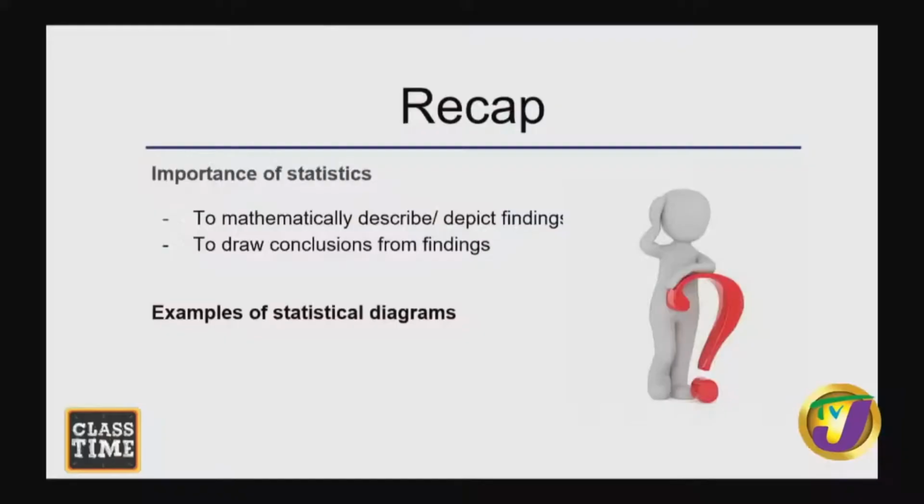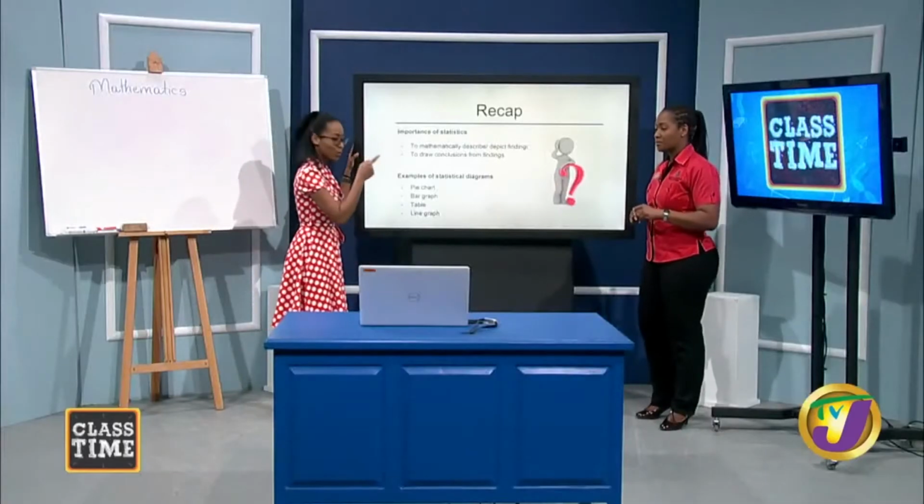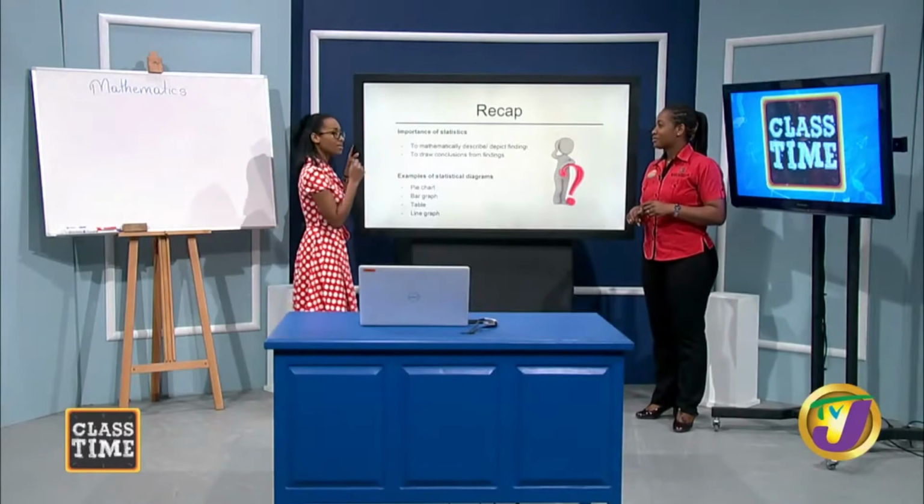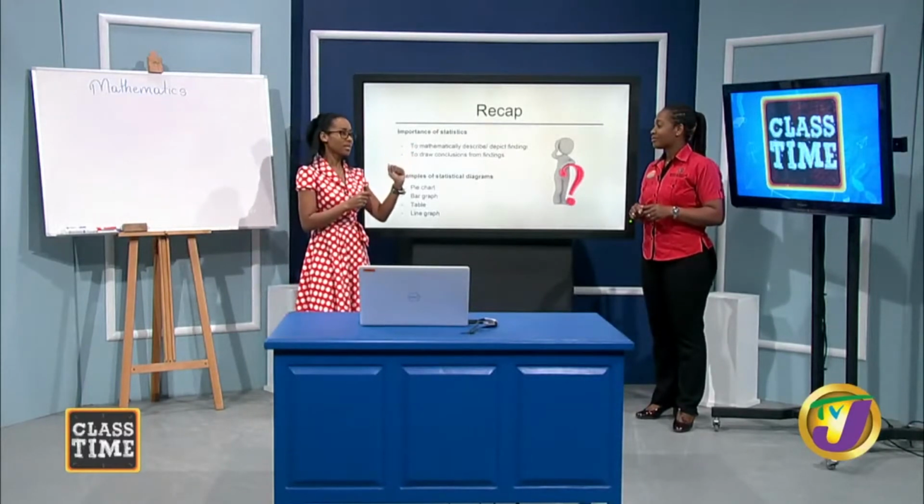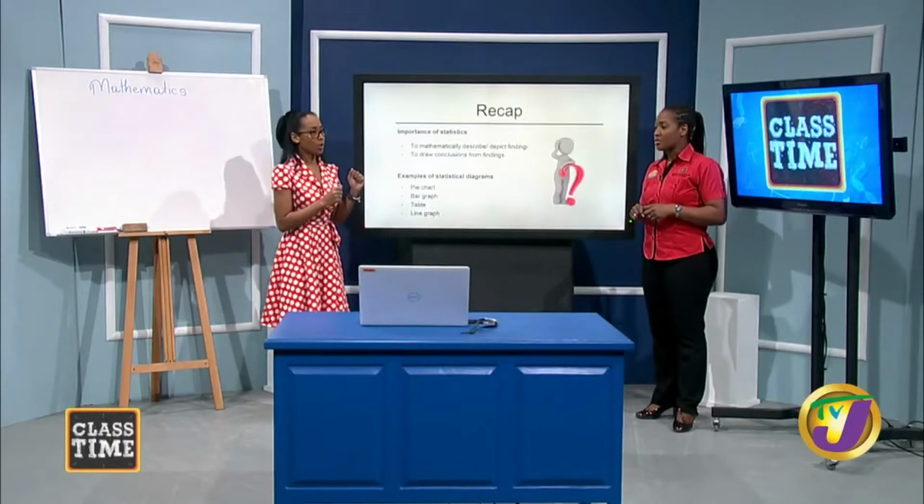But for those who would have missed the first section, just joining us, we're just recapping what we have been doing from when we started until now. We're looking at the importance of statistics to mathematically describe or depict findings. We're also trying to draw conclusions from findings. And we looked at some examples of statistical diagrams thus far. We looked at a pie chart, a bar graph, a line graph, and the table with the class, the modal class and the modal score. So let's see if they have been following, because some may have started after we looked at some of this.